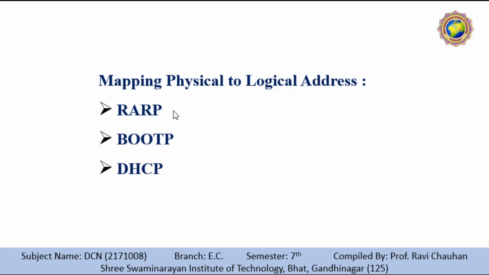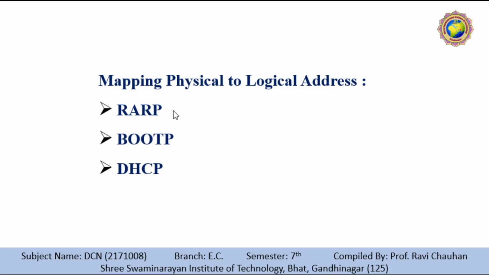However, a diskless machine is usually booted from the ROM, which has minimum booting information. The ROM is installed by the manufacturer. It cannot include the IP address because IP addresses on the network are assigned by the network administrator. The machine can get its physical address by reading its NIC, which is unique locally. It can then use the physical address to get the logical address by using the RARP protocol.